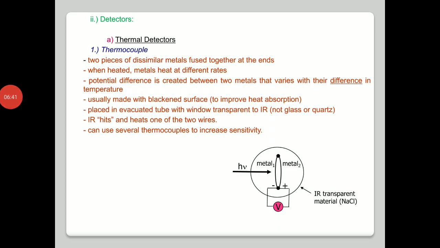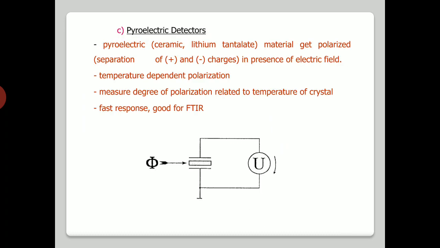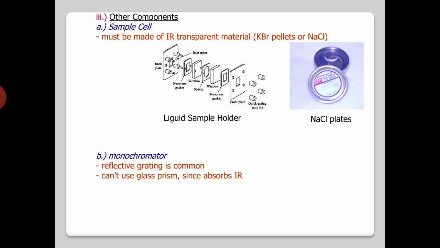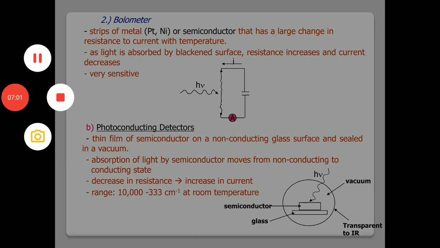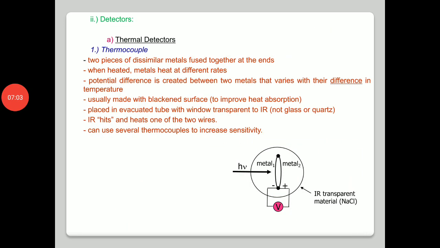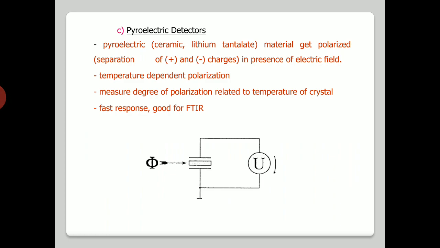The answer is thermocouples or thermal detectors, bolometer, photoconductor detectors, piezoelectric detectors. This is the instrumentation of IR spectrophotometer. If you study well, you will easily find out the answer. So the answer is thermocouples, bolometer, piezoelectric detector.